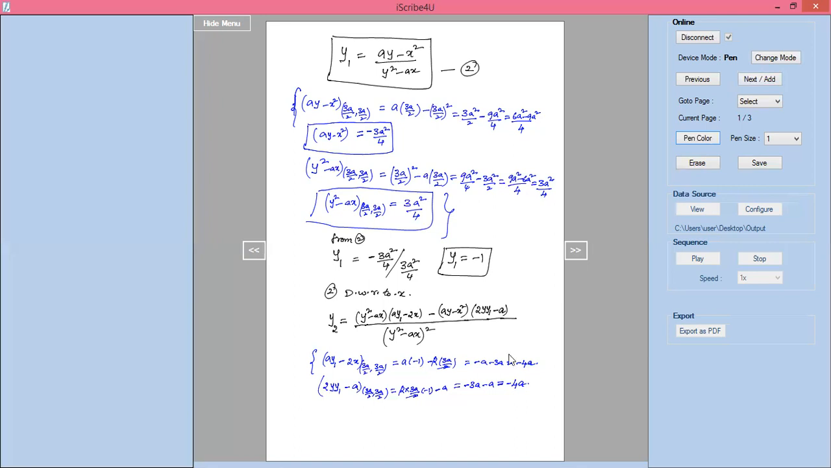Now I found out what that is. Already I know the value of y square minus ax and ay minus x square, so I will substitute them directly. Now I'm going to substitute in this formula for y2. Right. So here you can close this bracket.